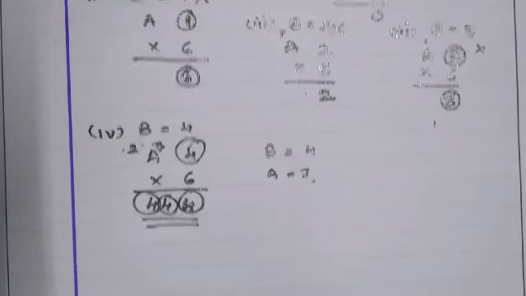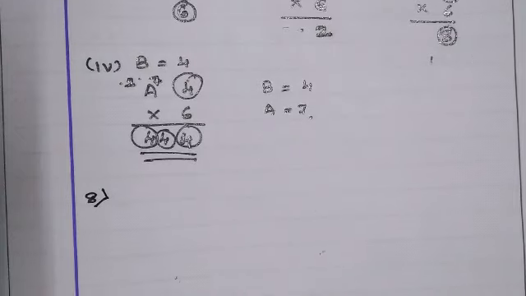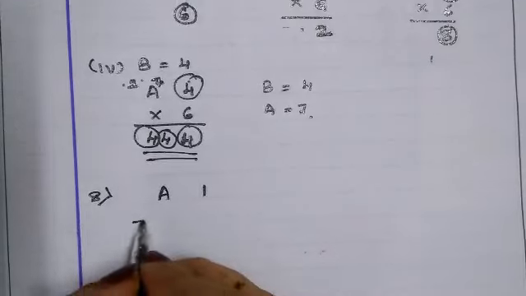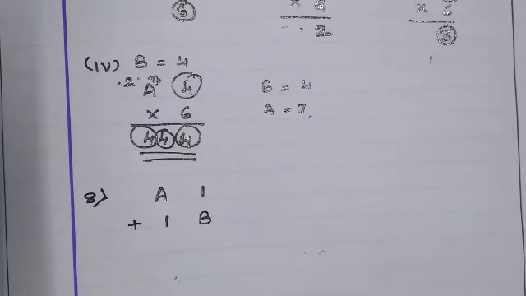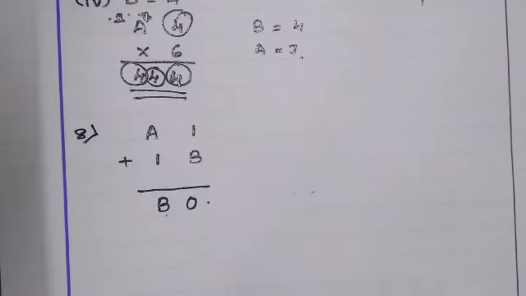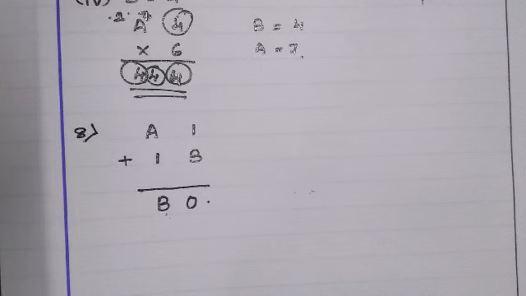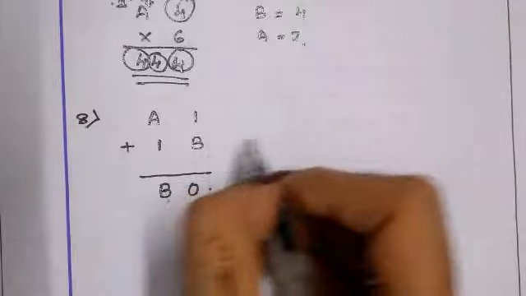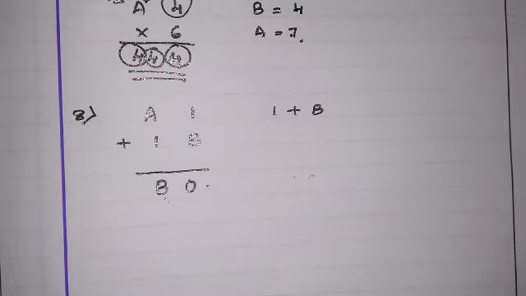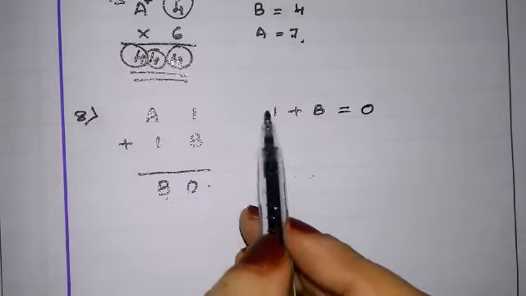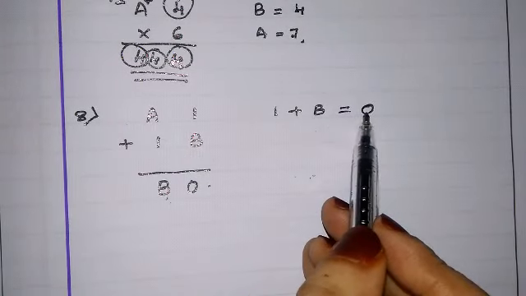Now let us see the question number 8. Question number 8 is A1 plus 1B which is equals to B0. Okay, it's very easy. Let us check whether it is possible or not. 1 plus B is equals to 0. 1 में अगर कुछ भी ऐड करेंगे तो 0 हरगिज नहीं मिल सकता.